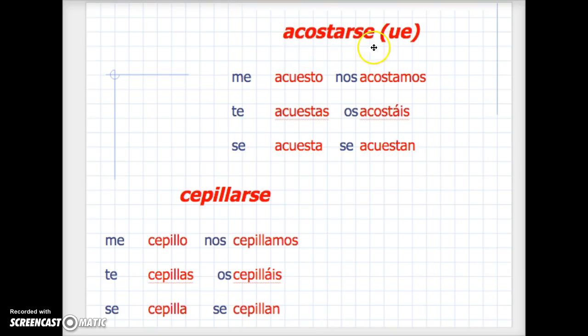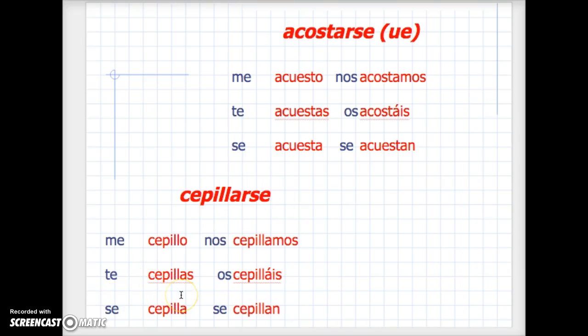Two other verbs. Acostarse, to go to bed. Notice again, it's another stem change. And cepillarse, a normal verb. So let's look at this one. Cepillarse, to brush oneself. And again, this could be dealing with your hair or your teeth, okay, depending on what's going to follow the verb. Me cepillo. I am brushing you? No. I am brushing myself.